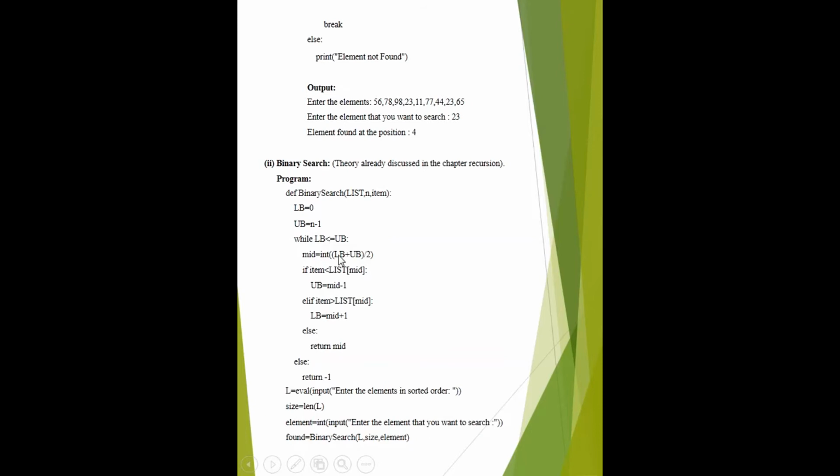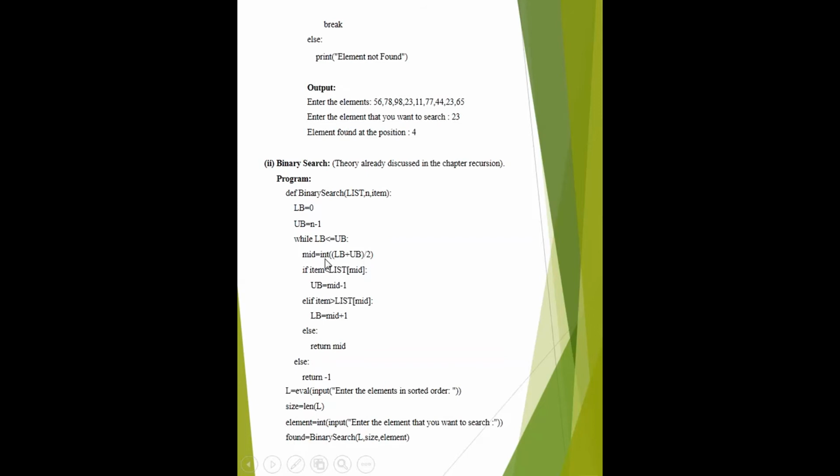Then you have to calculate the midpoint of the list by LB plus UB divided by 2. You calculate the midpoint, the middle index of the list. If the middle index comes like 0 plus 5 divided by 2, that is 2.5. 2.5 is not any index. For that you have taken int.